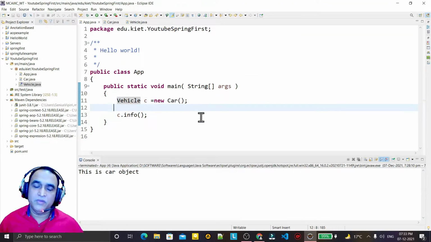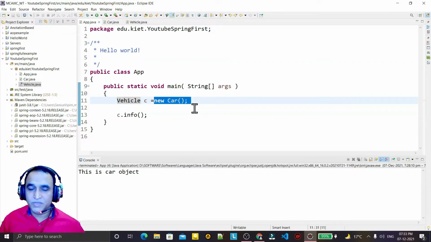So we try to remove the dependencies for creating objects, and that's why we use different kinds of injections. How will we create the object to remove the new, how can we create an object if we are not using a new operator? That we are going to learn in the next video.